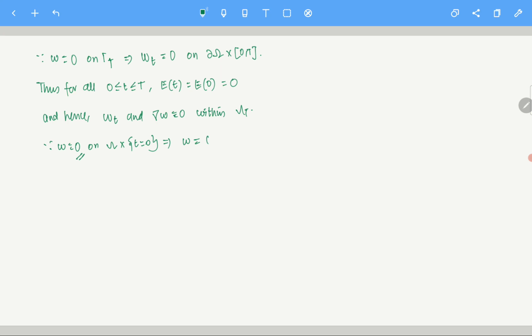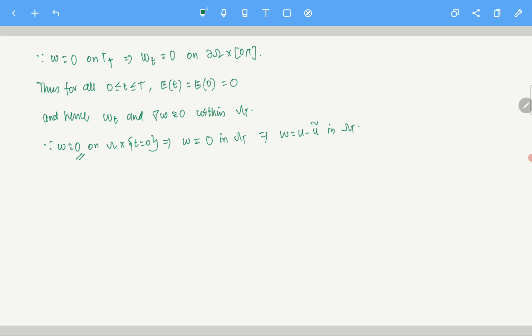So w is 0 in omega t, and that implies that w, which is u minus u delta, is 0 in omega t. I hope this is fine. Is this clear? Inside omega t, omega t is a connected set, right? So w is constant essentially everywhere, and on the base w is 0.